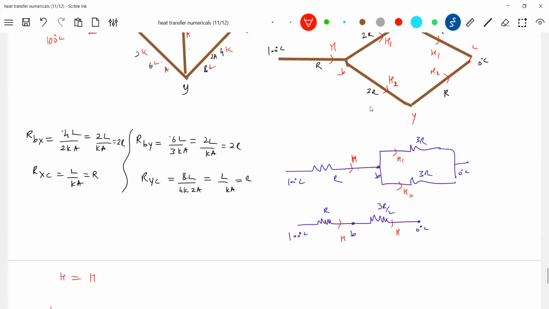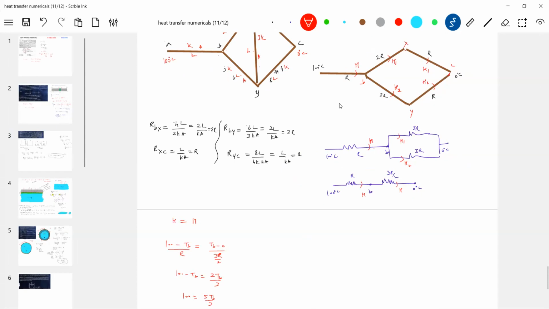I'll minimize. You see, the next part of the problem will be: this is 0 degrees Celsius, C. B is how much? 60 degrees Celsius. The resistance is 2R. This is R. It is asking for the temperature at X. Again, the same heat current H1 will flow.